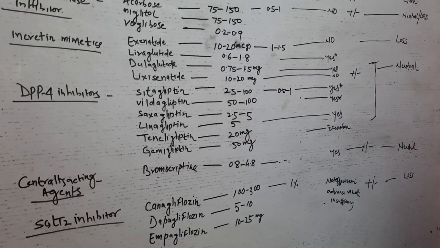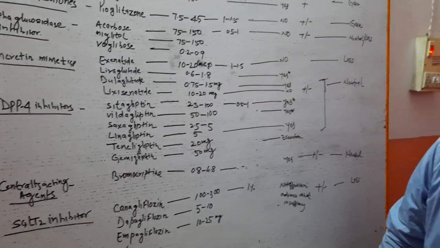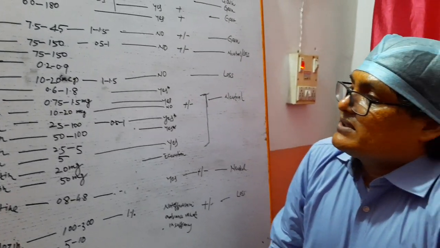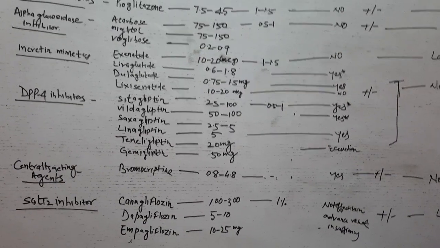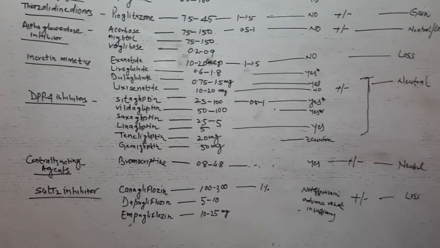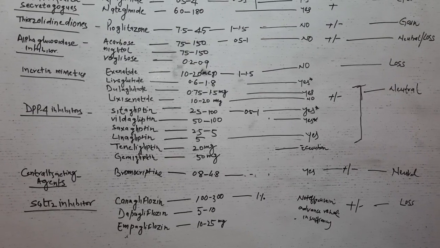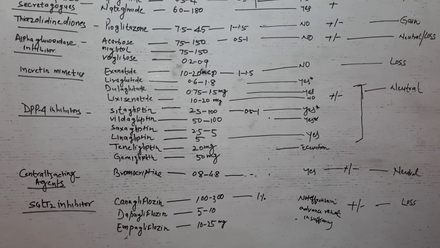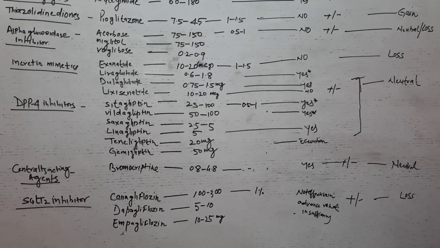Although there are more than 17 gliptins nowadays, in India we generally use 6 types of DPP4 inhibitors. These agents potentiate the action of endogenous GLP-1, that is glucagon-like peptide 1, and GIP by inhibiting the enzyme responsible for their degradation, that is DPP4.